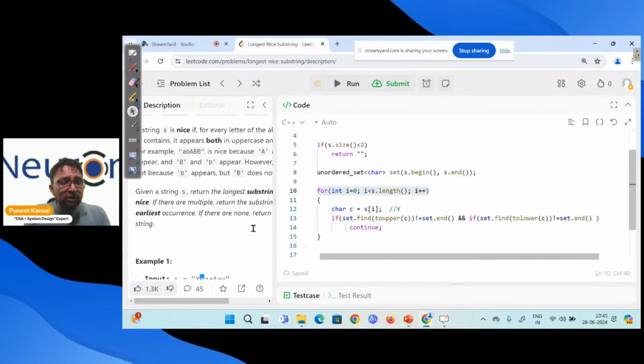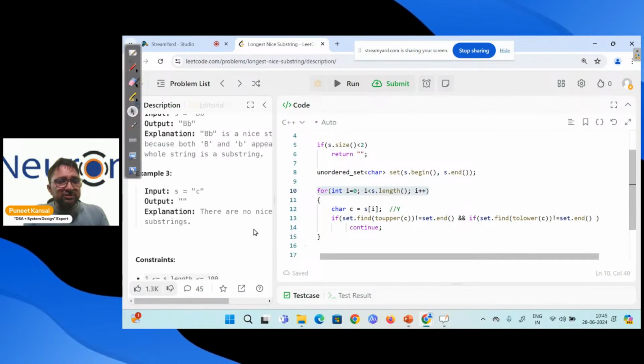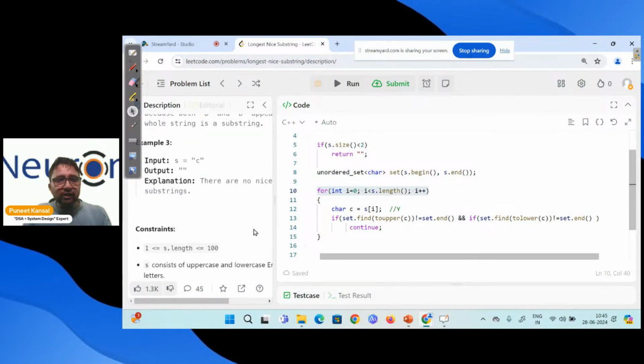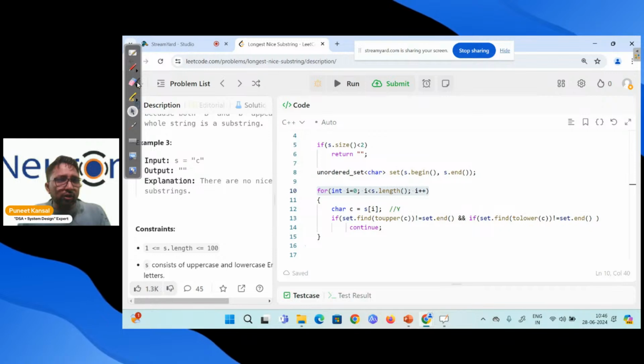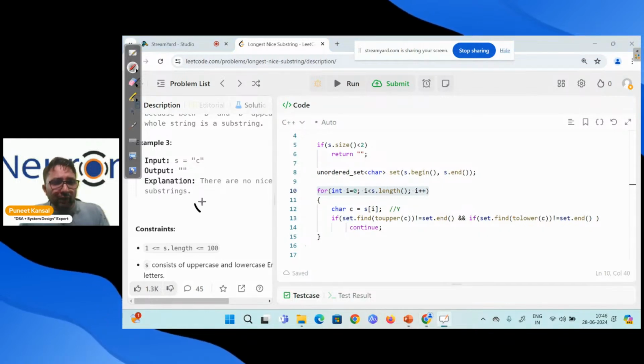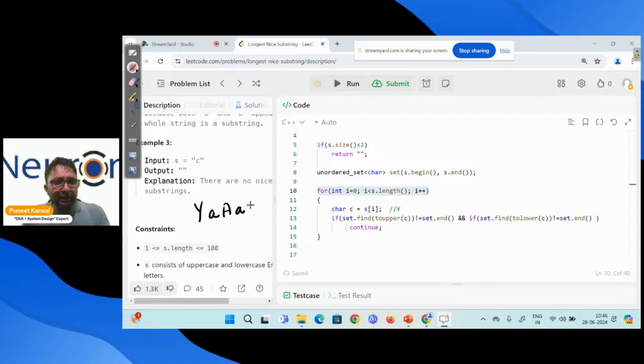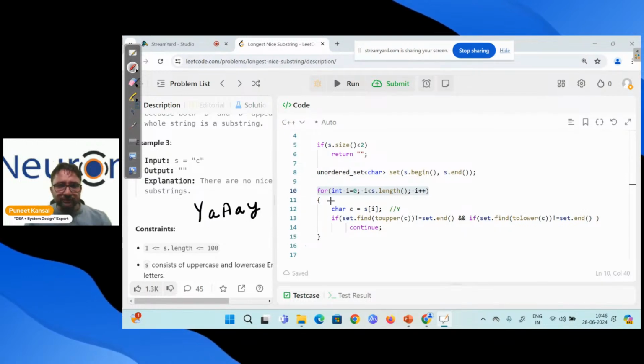If you check out the example which I took in my PPT, let me write it over here: capital Y, small a, capital A, small y. For this string, see what will happen. First I pick this, capital Y. I'm finding this character inside the set.